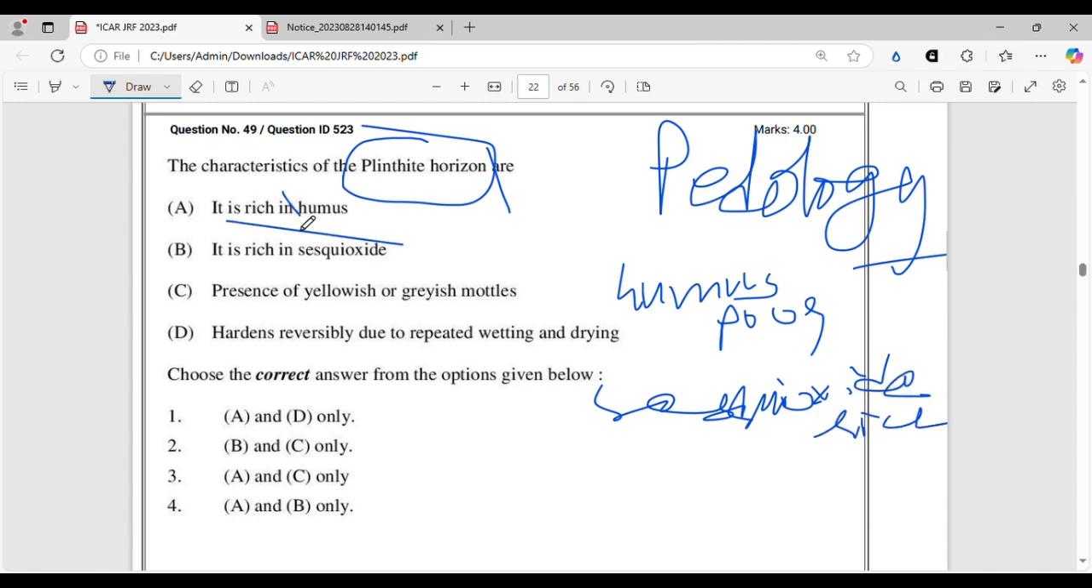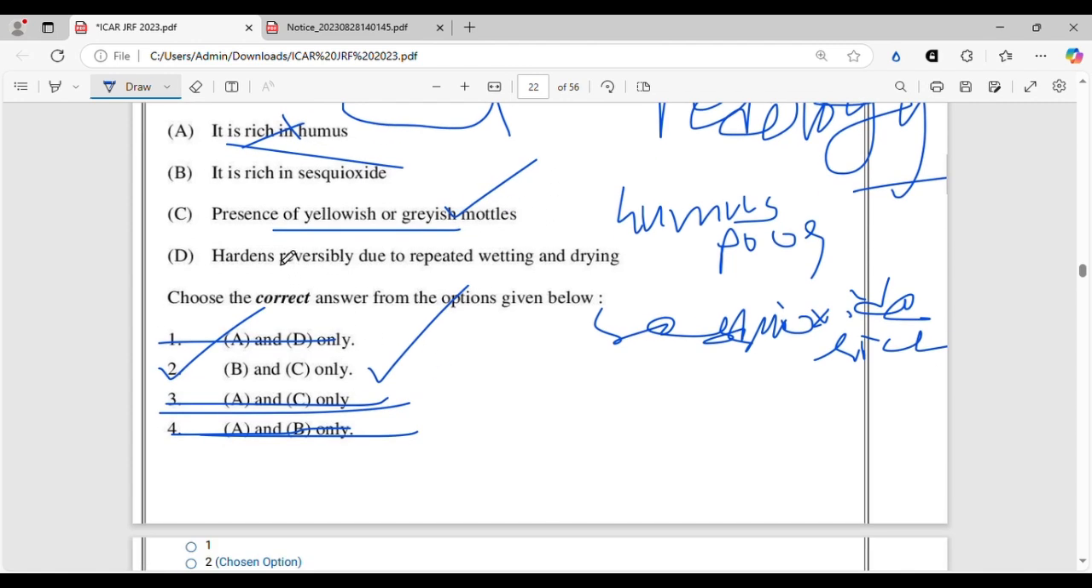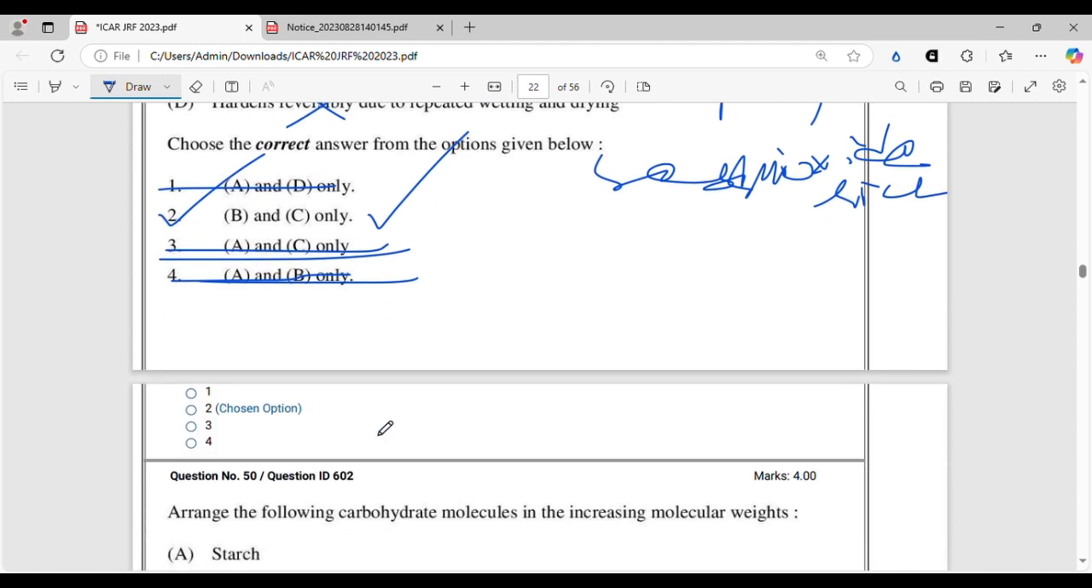So rich in humus is wrong. So wherever there is option A, you can strike that off, and we are already getting the answer, and it is rich in sesquioxide. So the answer will be B and C. Presence of yellowish or grayish mottles, true. Hardens, this one is wrong. All right. So option 2 will be the correct option.